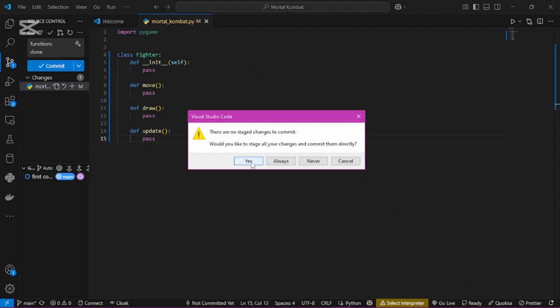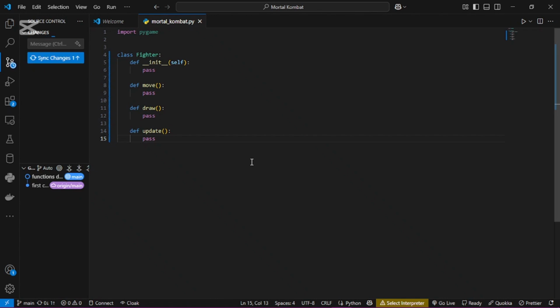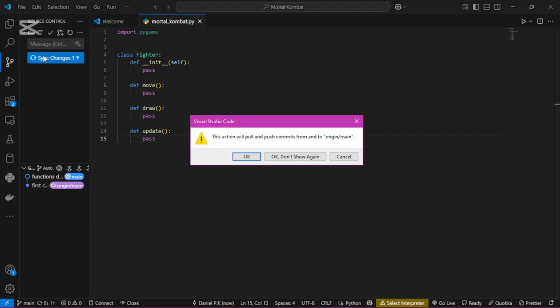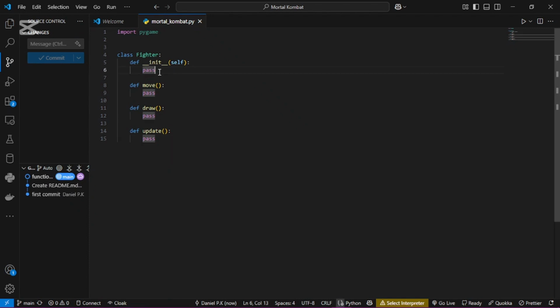Then it asks, would you like to stage them directly? Okay, this is another topic. Let's stage it directly for this, it's straightforward. So now we stage them directly. Then we can see, okay, sync changes. Then we sync them, and you update your GitHub profile. This particular project, all this code ends up going there. Okay, as that's updating, let's see.